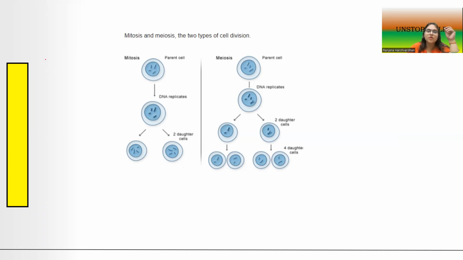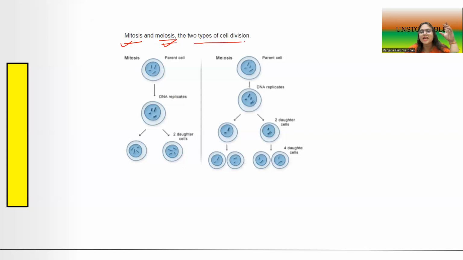Yes. Now, next, when the cell is actually dividing, the process of division is denoted by the terms mitosis and meiosis. These are the two terms which we use for cell division. So when I say cell division, I actually mean that the cell is undergoing mitosis or the cell is undergoing meiosis. So what are mitosis and meiosis?